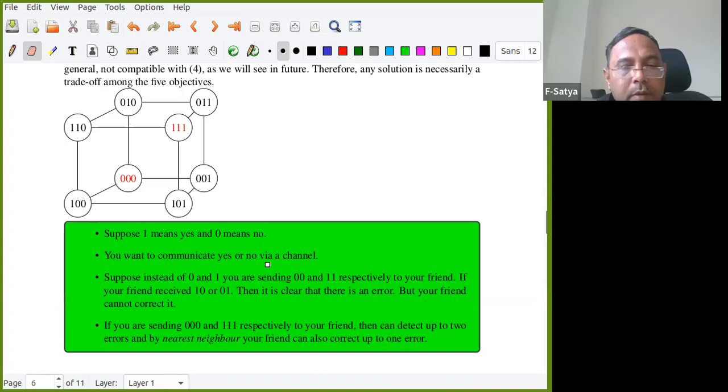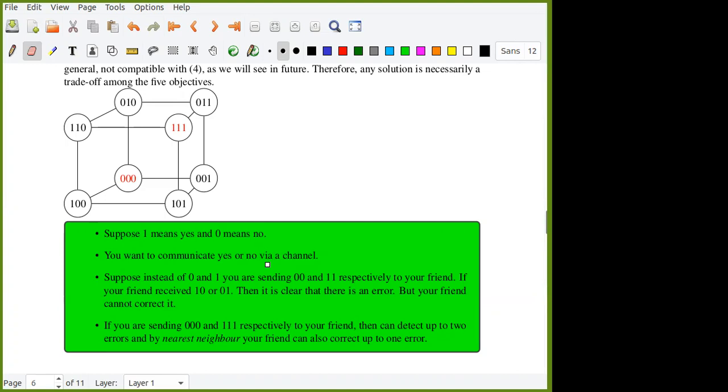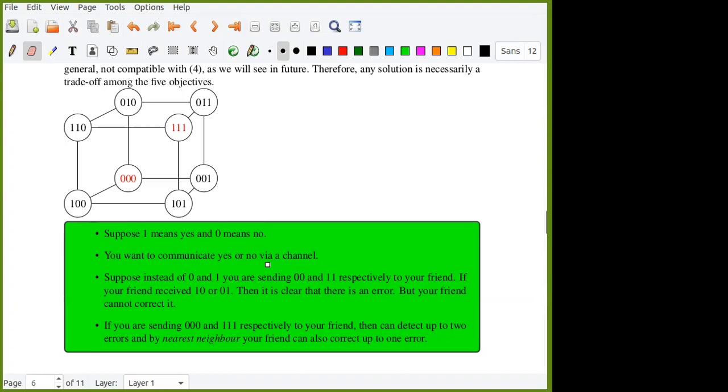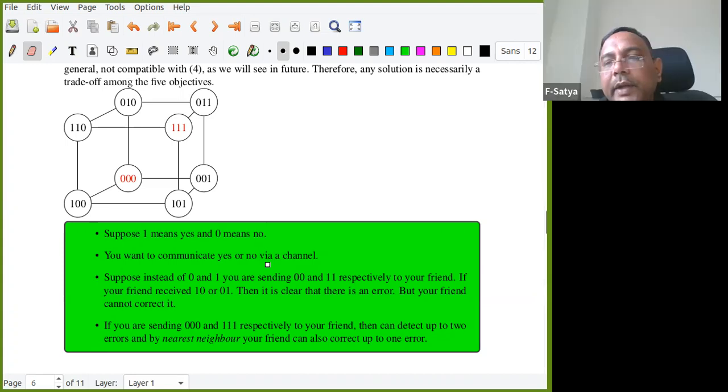What are we actually doing? 000, 111, what does it mean? R is equal to 1 in this case. Okay, repetition code. Kaustubh, thanks. It is a repetition code. So I repeated 0 three times, and 1 three times. So it is considered a repetition code.